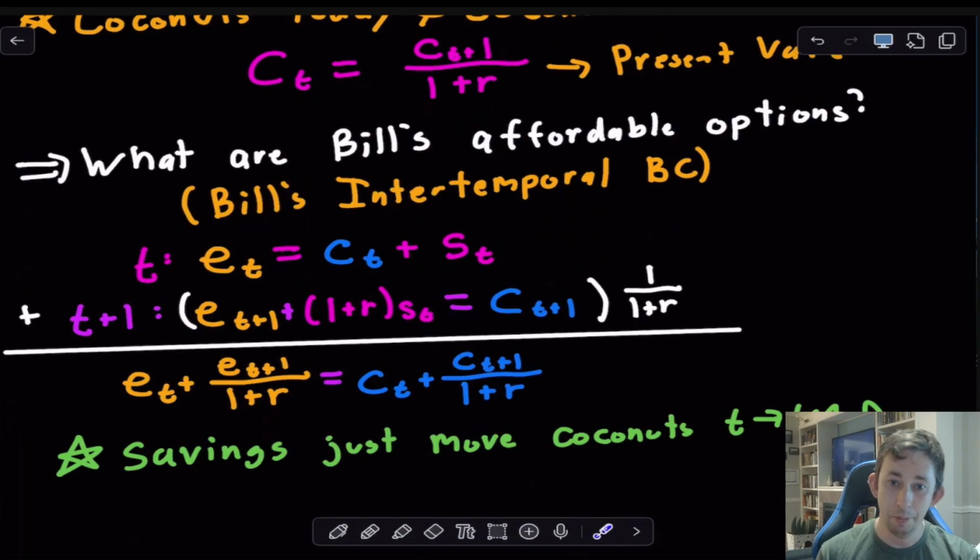And this is important because savings are not earning Bill any money. He's not benefiting in one way or another from borrowing or lending coconuts, other than the fact that that mechanism is allowing Bill to transfer coconuts between today and tomorrow. So you would expect when we did a present value of this lifetime budget, that savings would not enter into here because at the end of the day, Bill gets some coconuts on his front porch and he eats some coconuts, and fundamentally those two values should be equal to each other no matter in which period Bill chooses to eat a certain amount of coconuts.